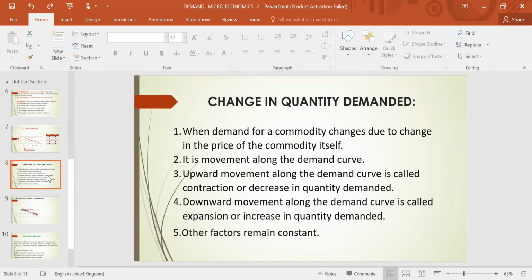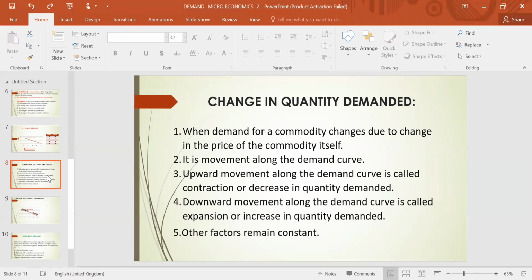Now there is a very important and interesting topic of economics: change in demand and change in quantity demanded. For a layman, when you say change in demand and change in quantity demanded, it looks like the same thing. There's no difference. What could be the difference? It must be the same thing, but it is not the same. Change in quantity demanded is different from change in demand.